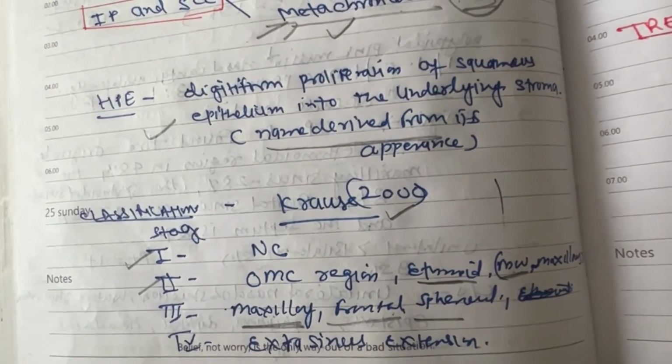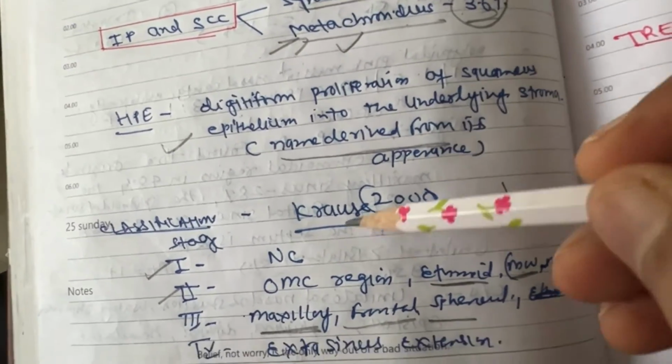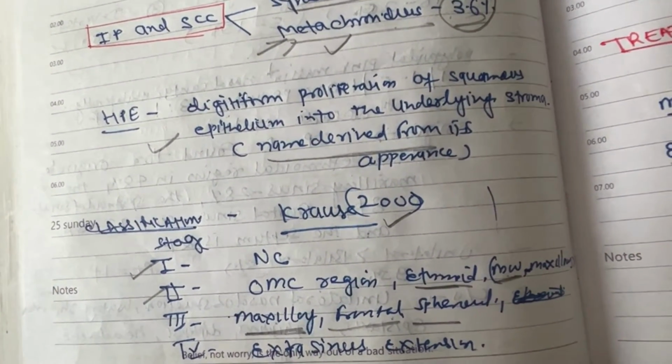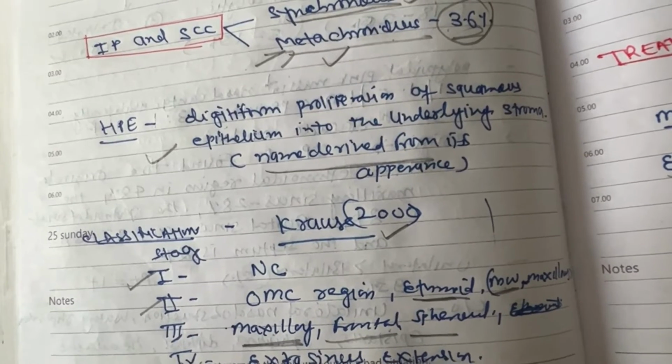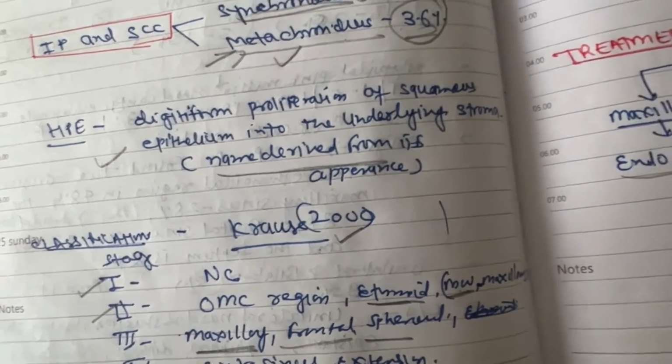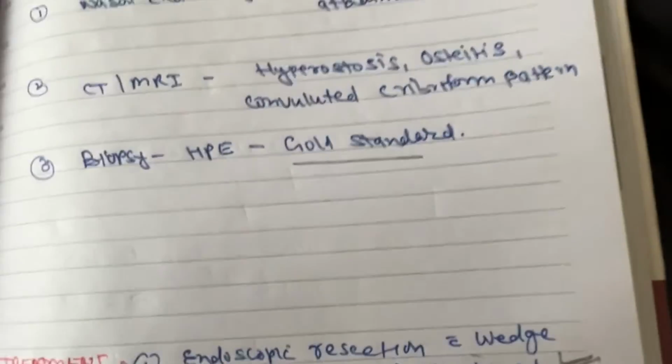But you don't have to follow the classification. We only have to see endoscopically where the attachment is. So we have to remove it completely. Wedge resection of the attachment is compulsory for inverted papilloma.